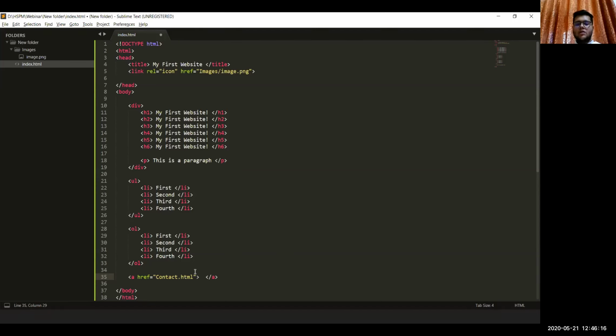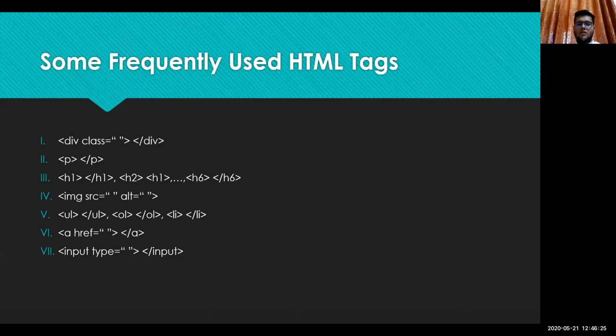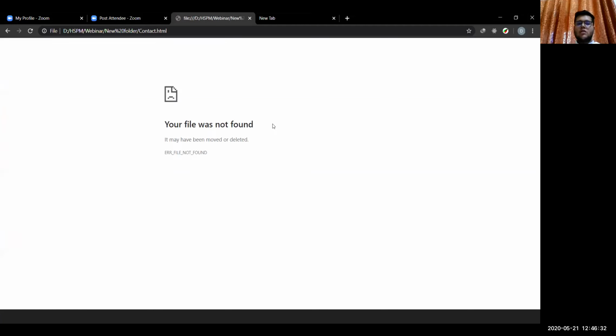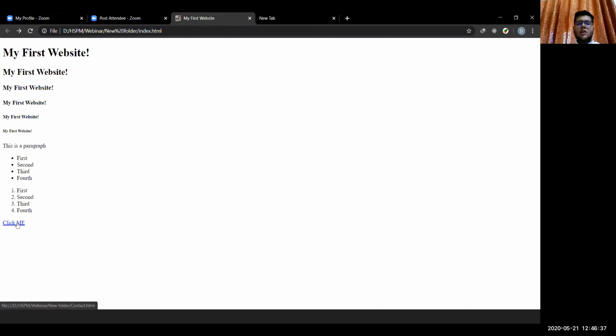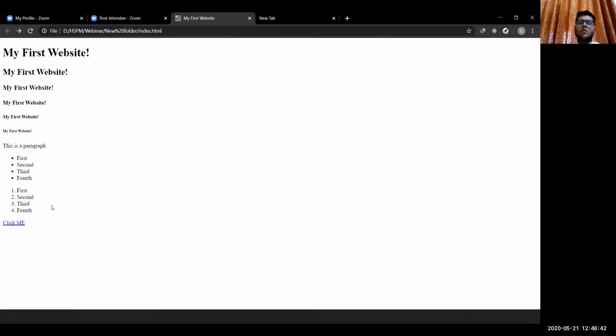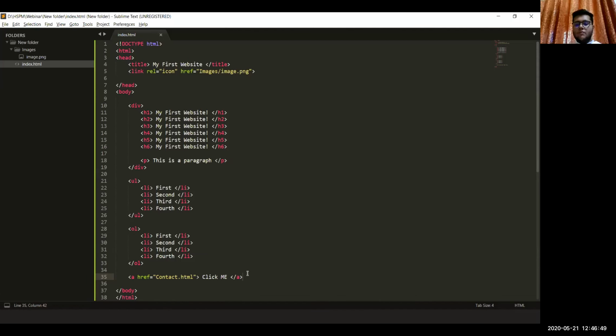So we can insert the address of that page here and then we can go on. We'll write here "click me", and we'll save and reload the page. This link appears here, and when we click on it, the file is not found because we have not created that file, but this link is active now. Whenever we want to link many pages together in a particular page, we can use links. We can use a tags.